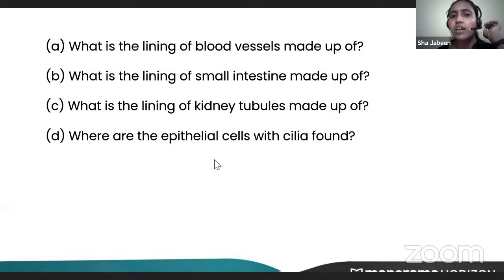Yes, it is found in the respiratory tract. Okay, it is found in the respiratory tract. Very good. So quick replies I have got.